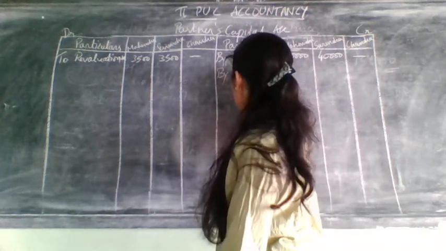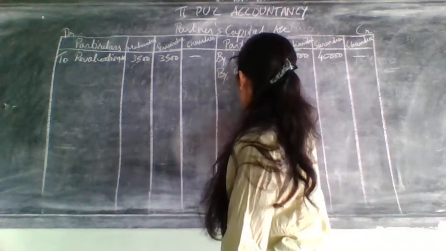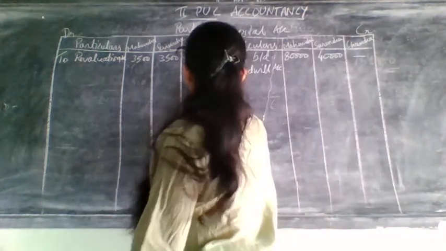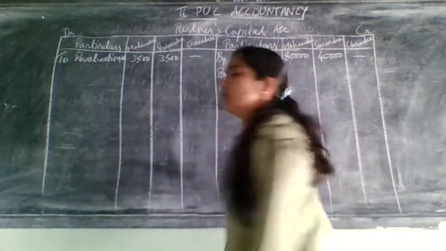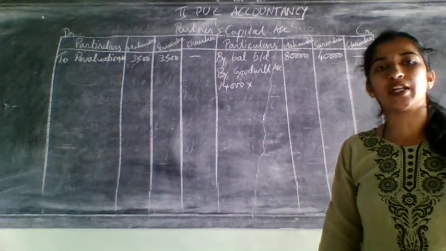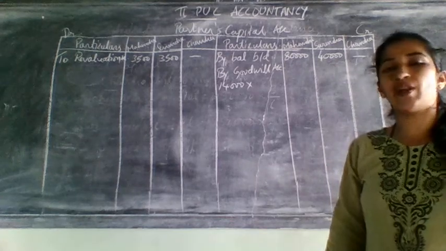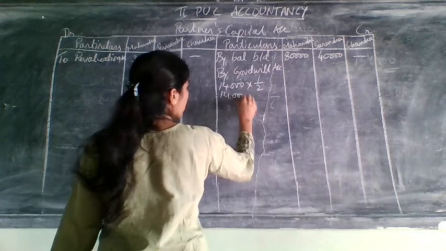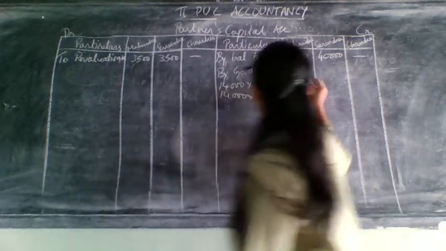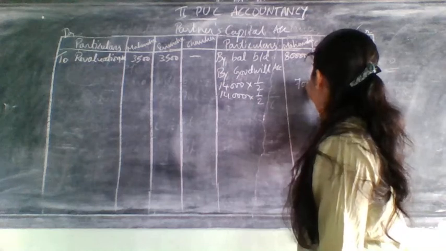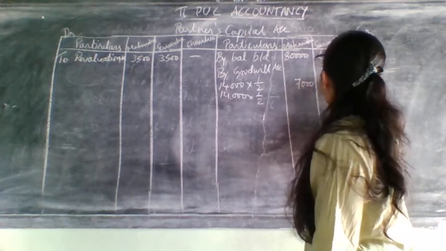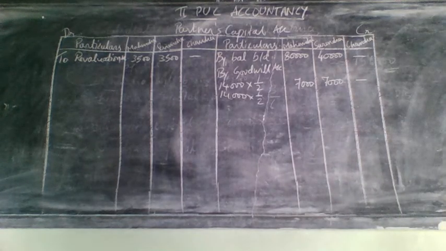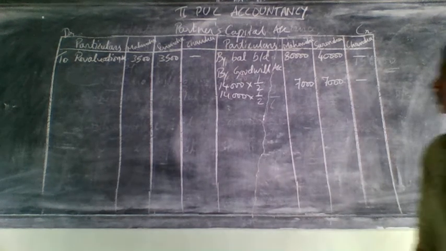So right here, by goodwill account, what is the value of goodwill? Goodwill value is 14,000. The ratio they have not given, so we have treated them as equal partners, so it will come as 1 by 2. Next, 14,000 into 1 by 2 for both, so how much will it come? 7,000 for Mahendra and 7,000 for Surendra, and for him it is nil.